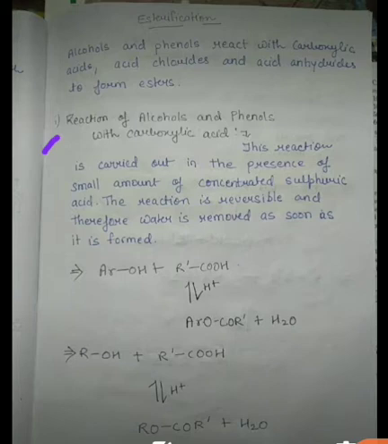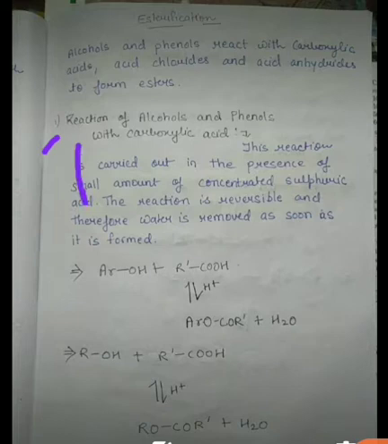Students, whenever alcohols and phenols are reacted with carboxylic acid, this reaction is carried out in the presence of a small amount of concentrated sulfuric acid. Whenever we perform this reaction, there is need of a small amount of concentrated sulfuric acid. And as the reaction is reversible, water is removed as soon as it is formed. So what is the reaction?